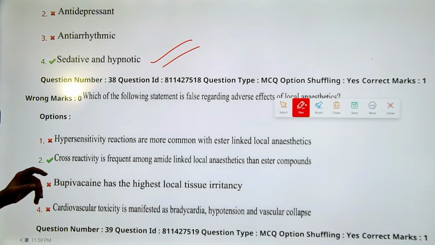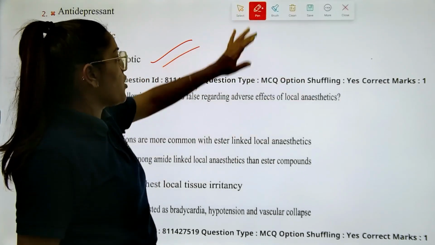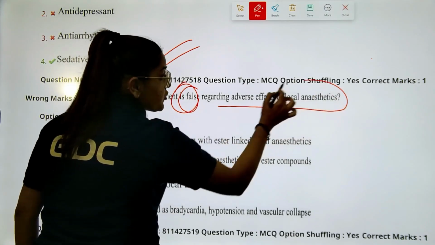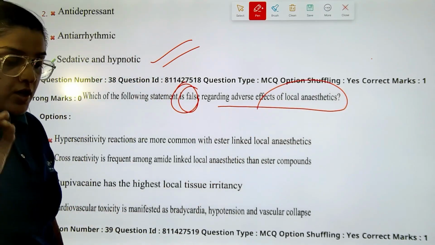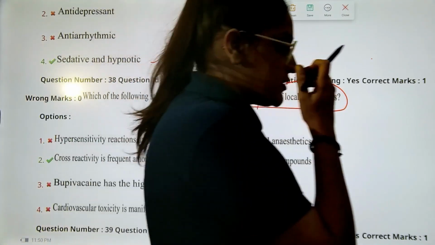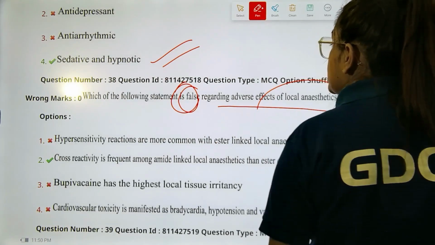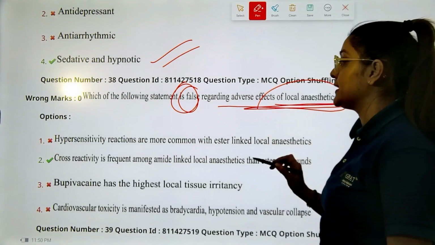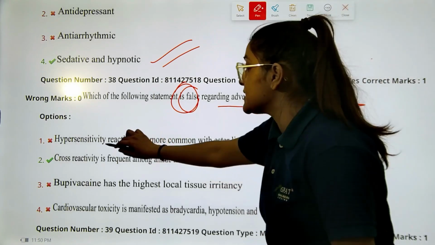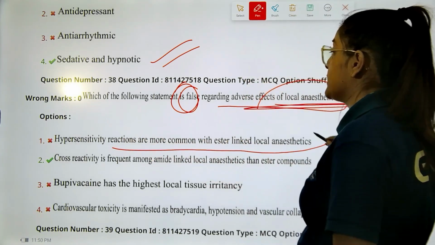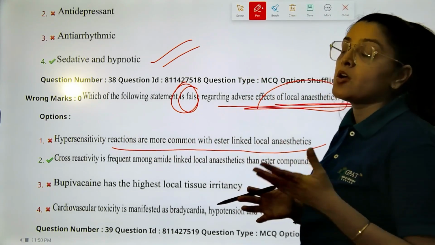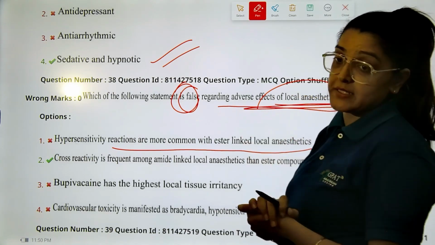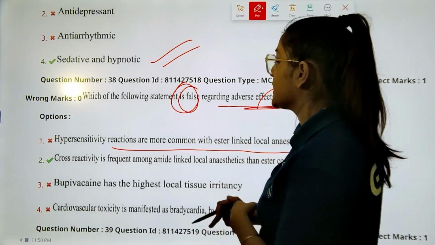Next question, which of the following statements is wrong, false, regarding the adverse effects of local anesthetics? Read the question again. Which of the following is incorrect regarding the adverse effect of the local anesthetic? Option A, hypersensitivity reactions are more common. It is a local anesthetic. There is no chance of such hypersensitivity other than a mild rash or something.